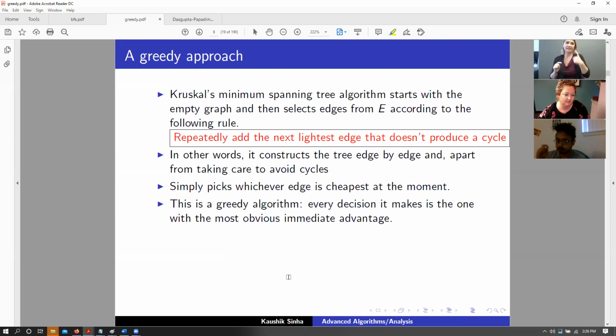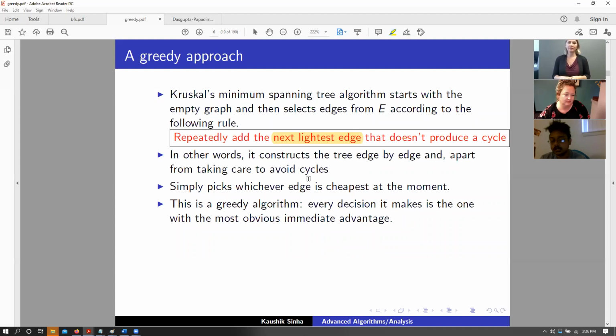Now picking an edge with the least cost, time complexity wise, if you think about it, is just n log n, right? So V log V, V log E, some sorting algorithm applied to the set of edges where we order the edges in some ascending order.